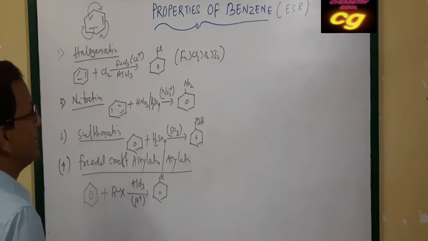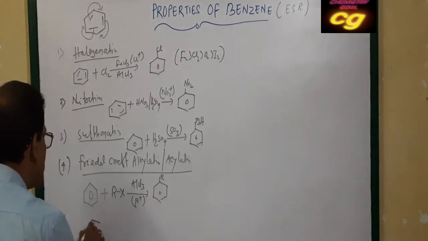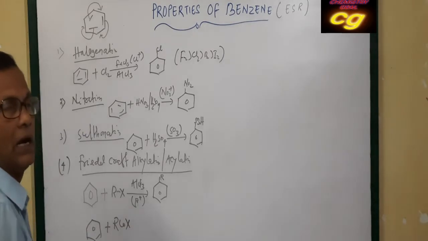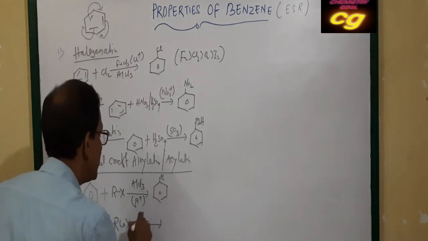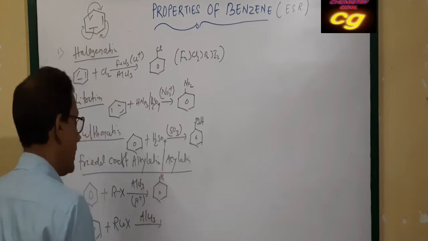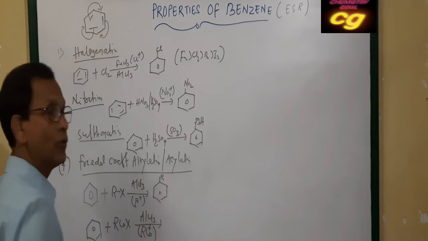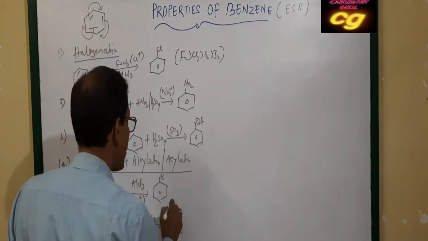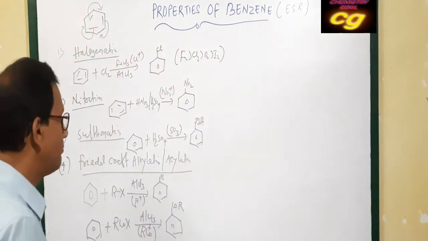This reaction is called alkylation. If the reaction takes place in presence of acetyl halides, RCOX, acid halides, similarly in presence of aluminum chloride, then RCO+ as an electrophile gets substituted in benzene, forming aromatic ketones.